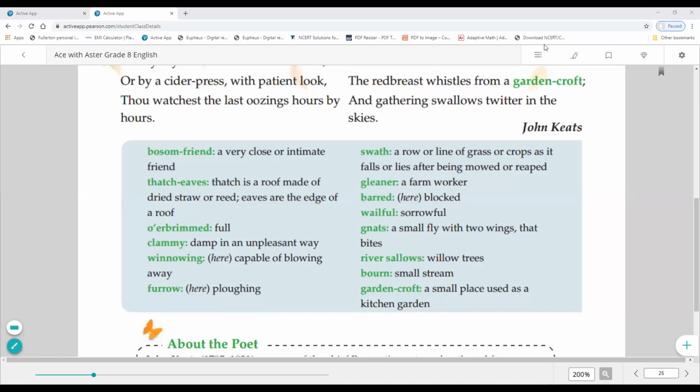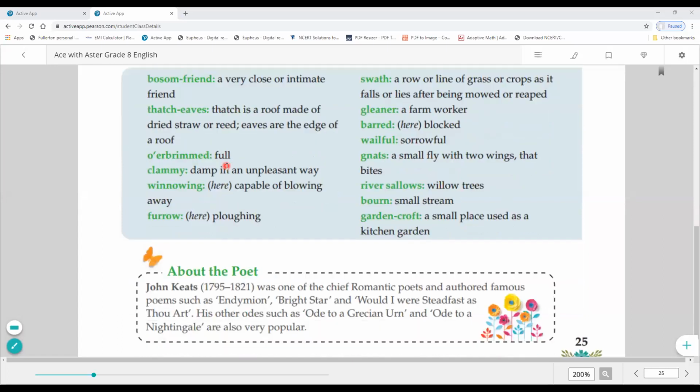As you all know, today we are going to start book activities in which I will complete today's question answers along with word meanings. Okay, so first we'll start word meanings. The very first word meaning is bosom friend, which means a very close or intimate friend, means best friend. Next, thatch eaves. As I have told you, the word is a combination of two words, thatch and eaves. Thatch is a roof made of dried straw or reed, and eaves are the edge of a roof. To help you better understand, I have an example related to this word meaning.